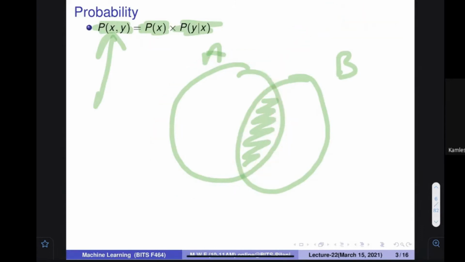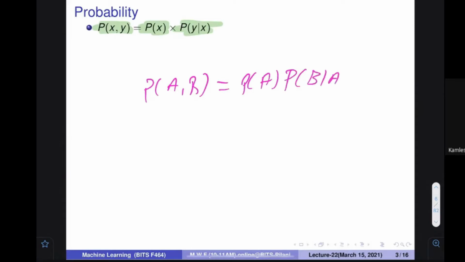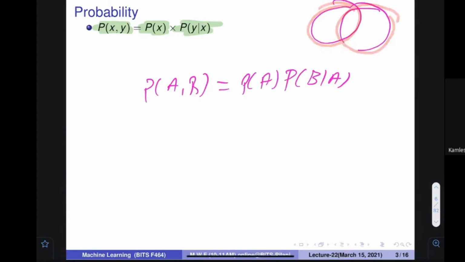So you can write this expression in this way: probability of A and B is equal to probability of A into probability of B given A. And in this setting, you can go from this side, and you can also go from the second side.